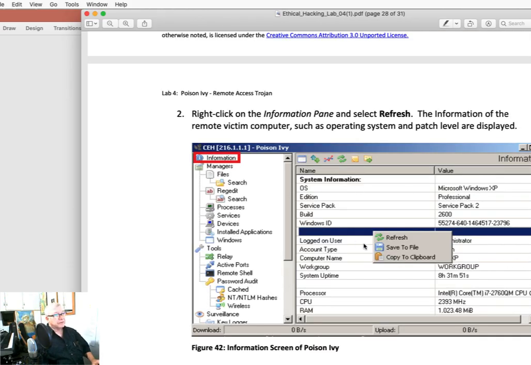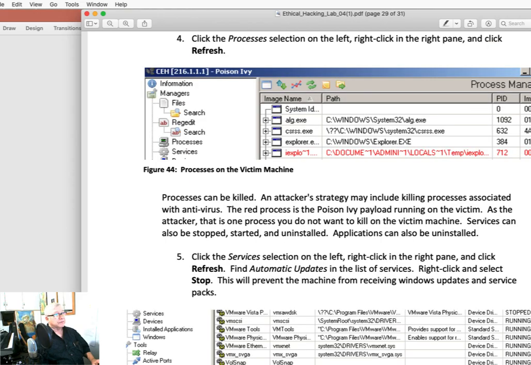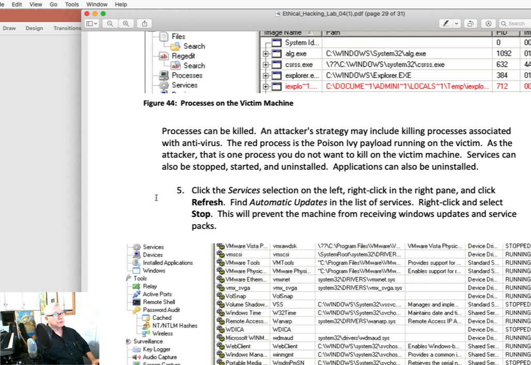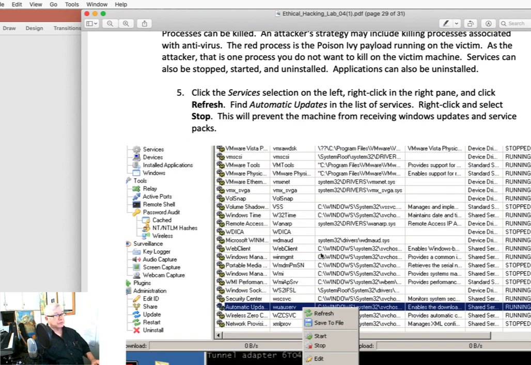One of the things is system information, and when you refresh that, you can see a lot of things. One of the things that we're supposed to do in terms of services in this particular lab is look at services, refresh that, and go down to look for the automatic update service on the target machine and turn that off. Now, I saw the last time I did this lab, I didn't see automatic update, and of course that's a problem, isn't it? Because I can't complete this particular task if I can't see this in services.